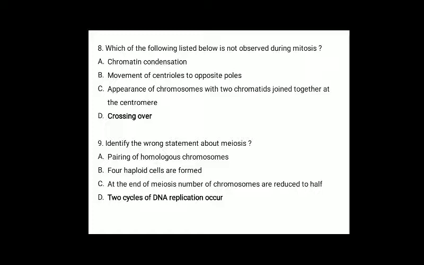Ninth question, identify the wrong statement about meiosis. Pairing of homologous chromosomes. Four haploid cells are formed. At the end of meiosis, the number of chromosomes is reduced to half. Two cycles of DNA replication occur. The wrong answer for this is option D, because only one cycle of DNA replication occurs during meiosis.